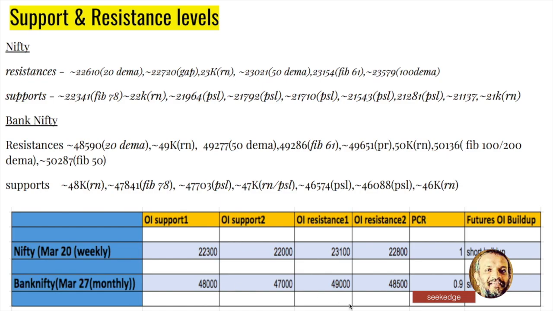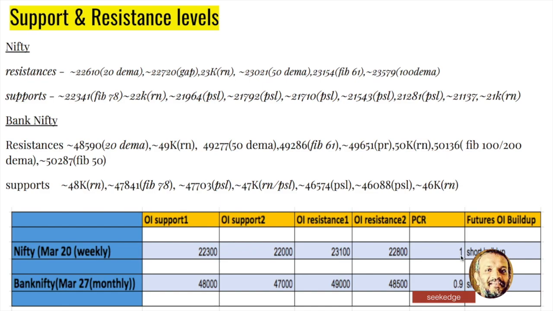In Banknifty, it's a monthly expiry, and a lot of the time it stays between 48,000 and 49,000, a very narrow range of 1,000 points for a monthly expiry. That's the range. So consolidation is indicated at 47,000 and 48,000, where the second level of highest put and call writing is seen. And PCR and futures are showing bearishness, as we have seen earlier.